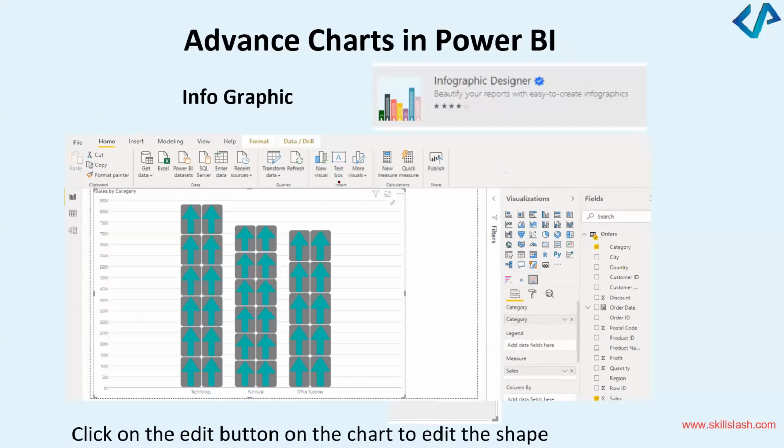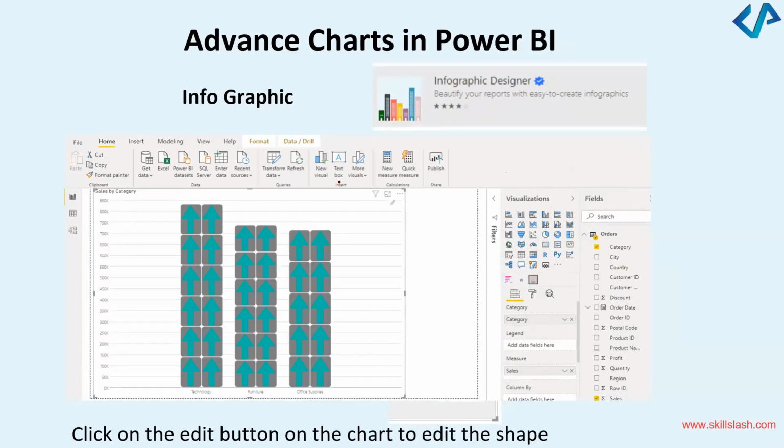Now the next type of graph I want you to visualize is an infographic in Power BI, something similar to this. What is the benefit? You can plot this graph, but what is the benefit of infographic? Whenever you are clicking on the infographics category, you can see an infographic designer option.